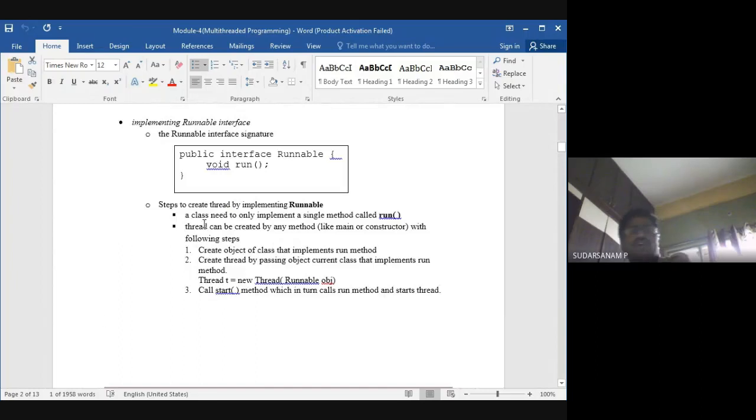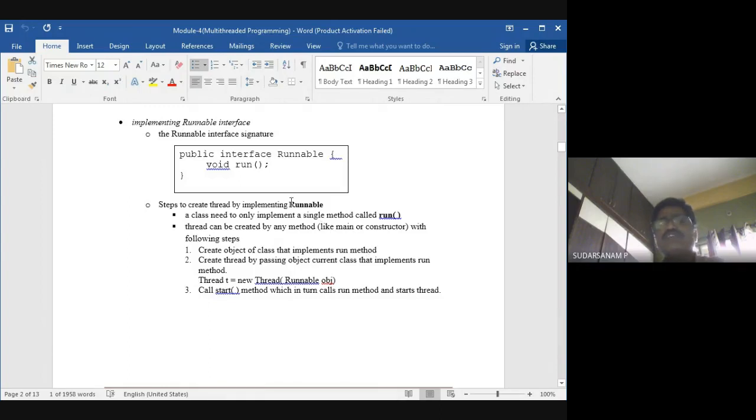How to create the object: first step, create an object of the class that implements the run method. Second, you have written the interface here, and the method is void run. So for that, you have to create an object of the class that implements the run method.